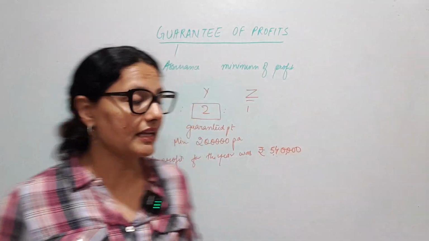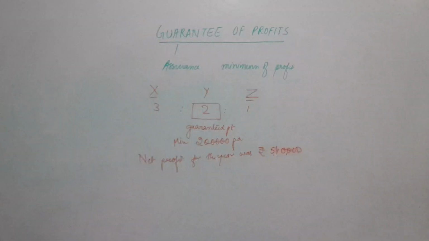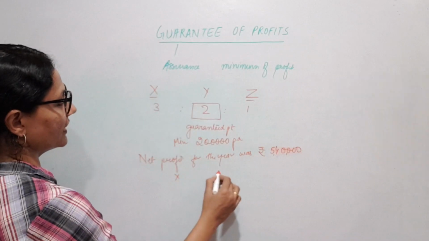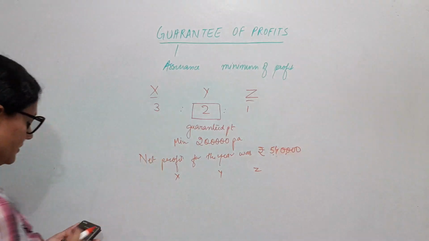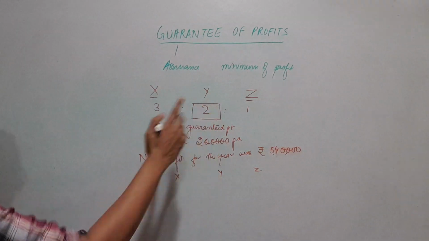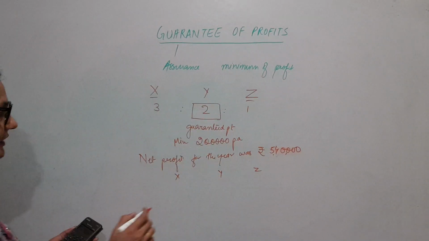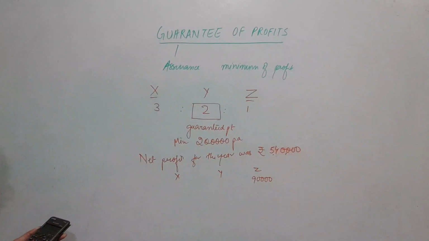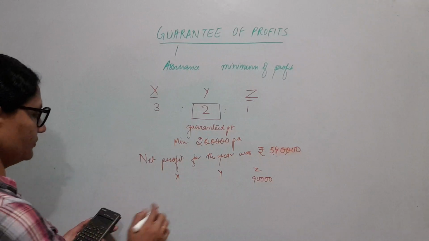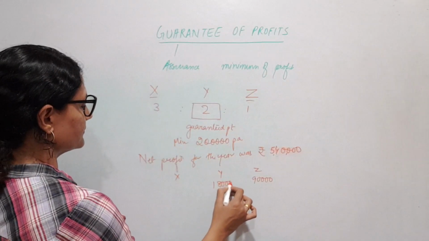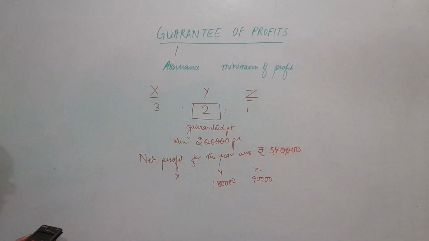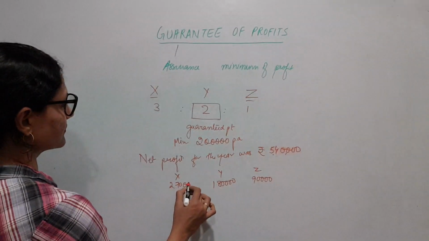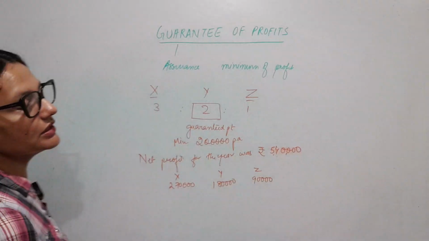5 lakh 40,000 I have to distribute between X, Y and Z. Let us see how much their shares are going to come. Divide by 6, 90,000. Z is going to get 90,000 into 2. If I do, 1 lakh 80,000 and 2 lakh 70,000. This is the actual share of profit.